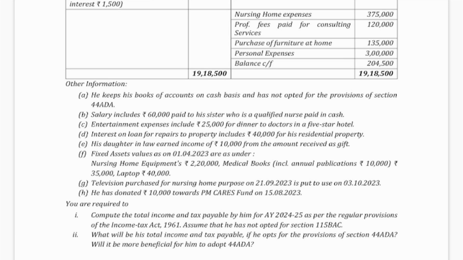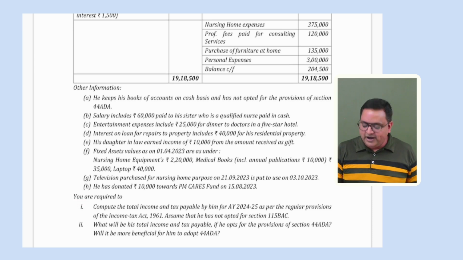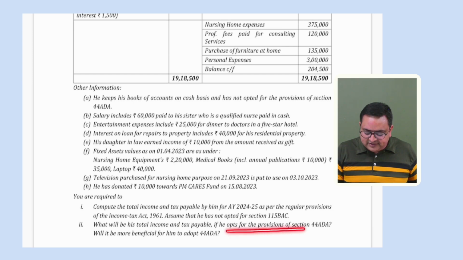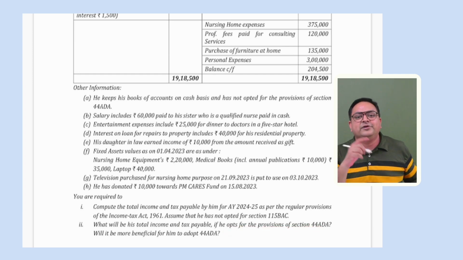Done? Okay. Now what the question is asking from us, here we are required to compute the total income and tax payable by the assessee for this assessment year as per the regular provision of Income Tax Act, assuming that he has not opted for 115BAC. The person is not opting for 115BAC. As per optional tax regime, we have to compute his total income and tax payable. Okay. Second point says, what will be his total income and tax payable if he opts for the provision of section 44ADA? 44ADA is presumptive scheme for a specified professional.